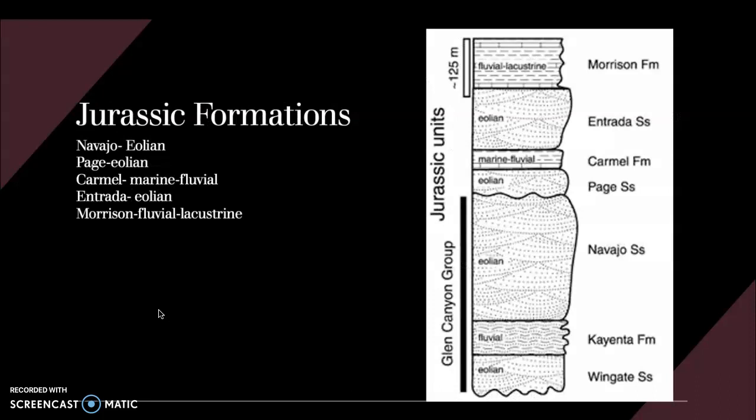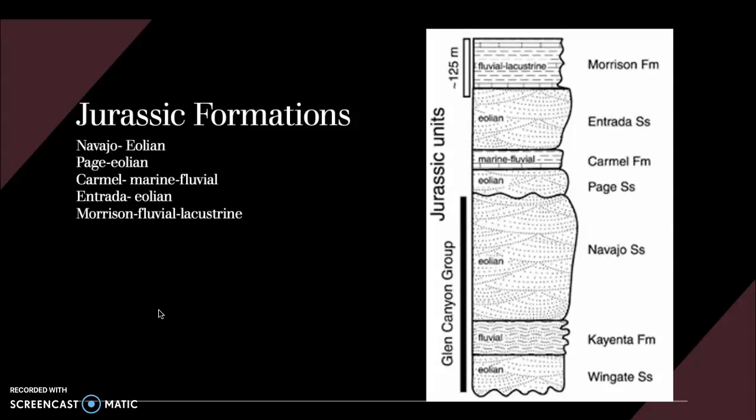Then we move into the Jurassic, and during this time we have that separation of Pangaea, so now we have a lot more diversity within our life forms, and dinosaurs in particular really start to go into evolutionary overdrive. But looking at the formations, we have our Navajo sandstone, which again is more of a desert environment, the Page, which is a desert environment, the Carmel, which is now getting to a marine to river type environment. Then we have the Entrada, which is a more desert environment.